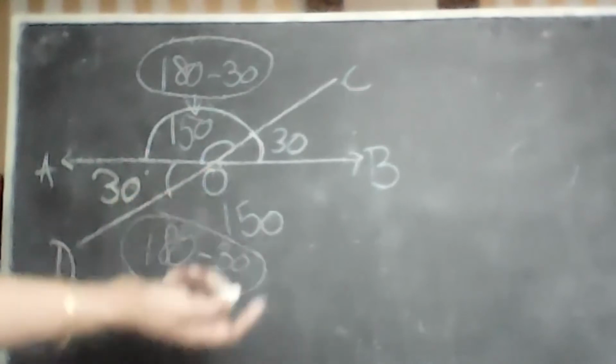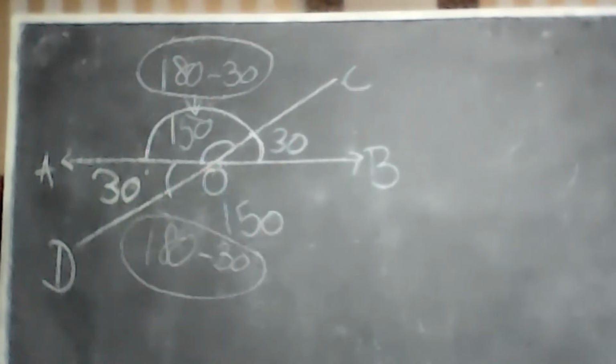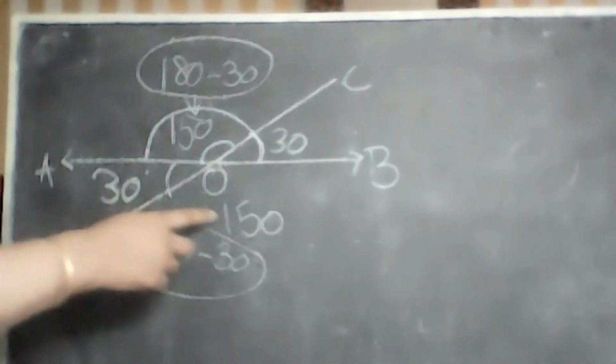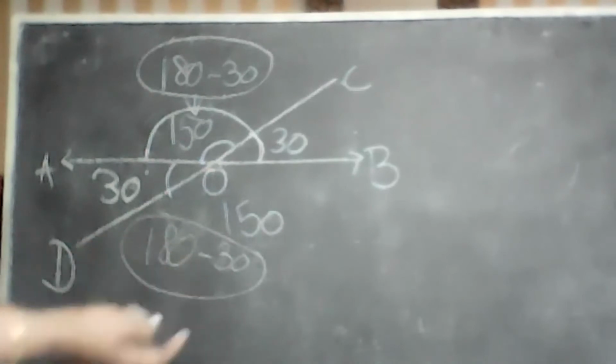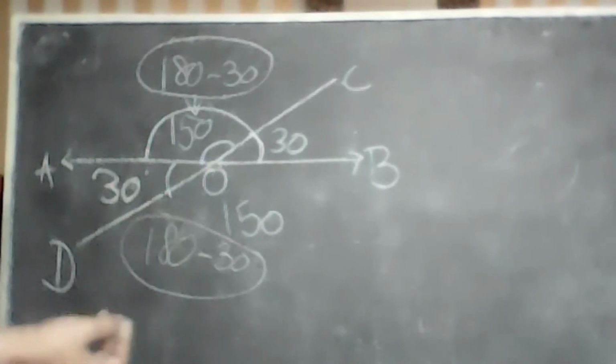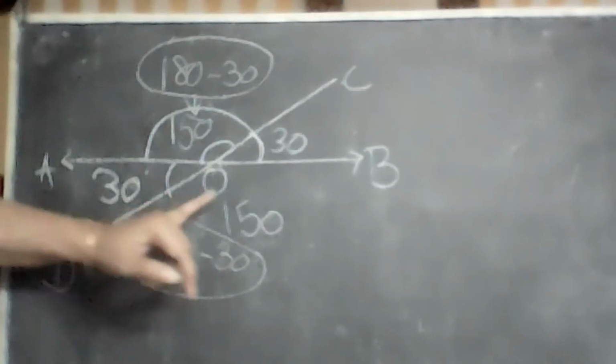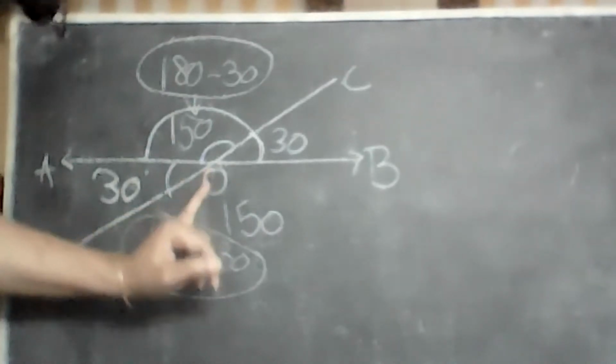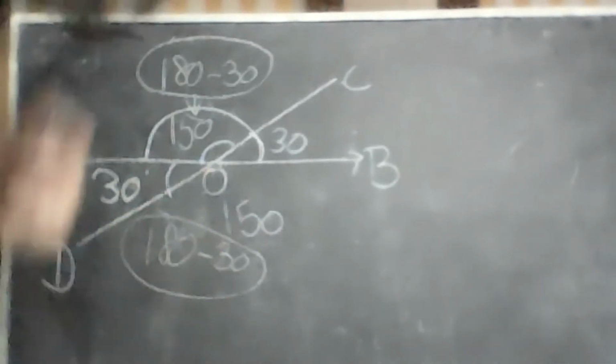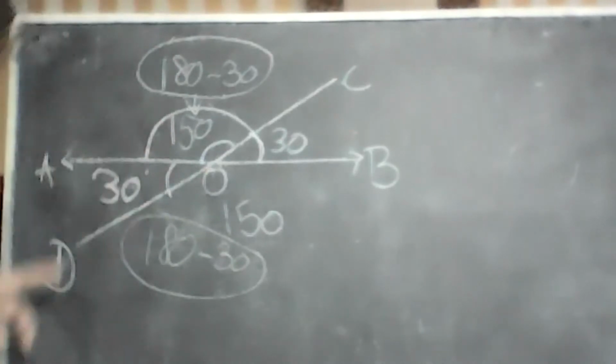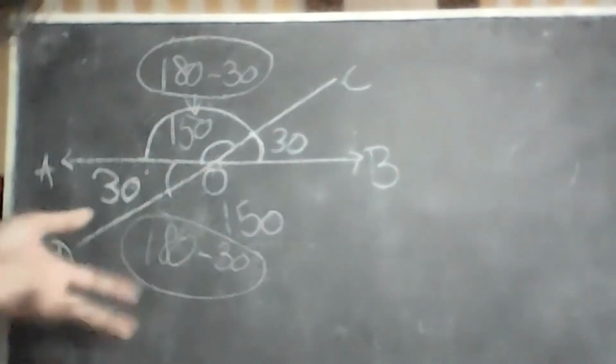Which angle is this vertically opposite to? Ma'am, it is vertically opposite to COA. Okay. And which angle is it supplementary with? It's supplementing with some angle.